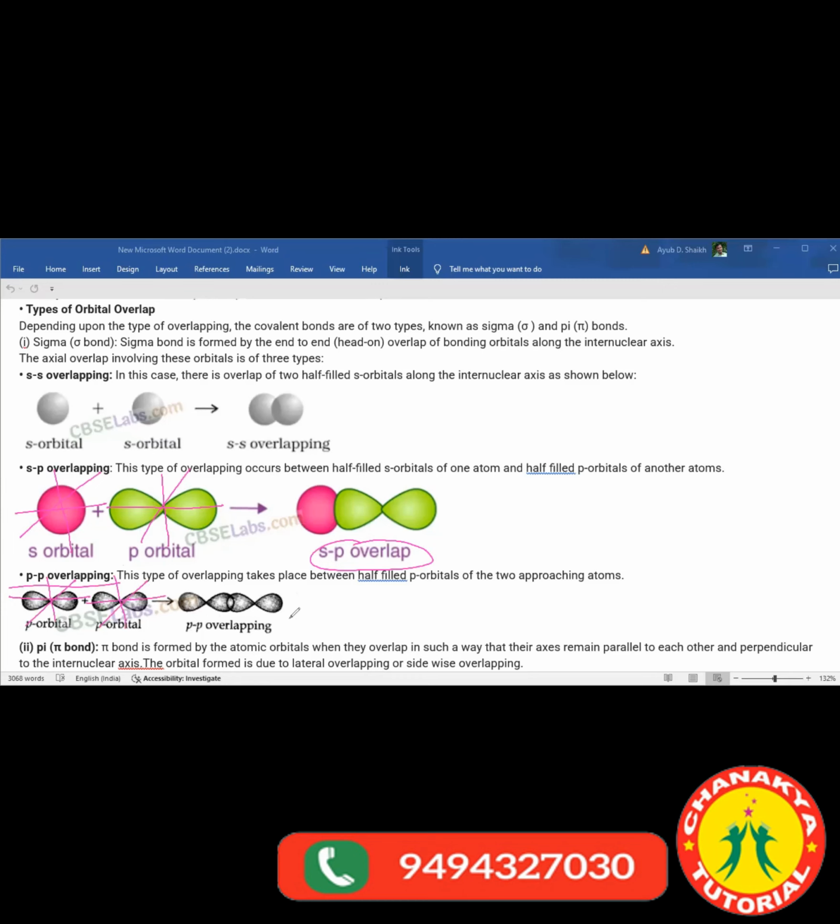If it is an SP overlap, the s orbital will be on either side, because the p orbital has a lobe shape. The shape of the p orbital is in this manner, spindle shape it would be. And if we see the s orbital, it's a sphere shape. Keep it in your mind. These are the shapes. Okay, clear? These orbitals and their shapes you might have learned earlier in grade 11.